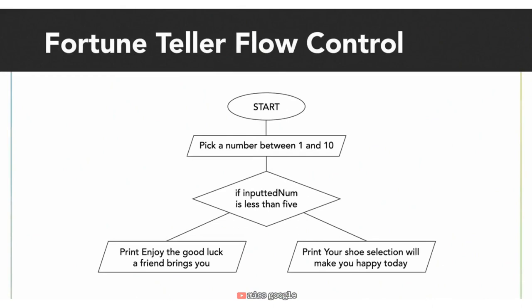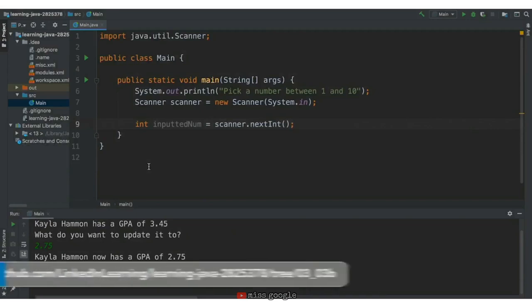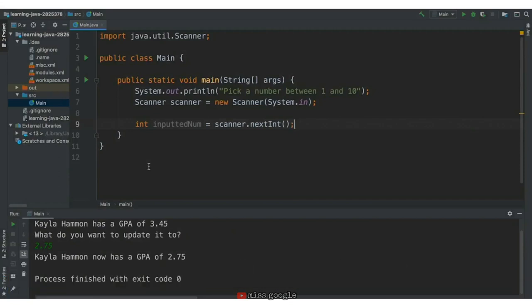There are 3 main parts to this program. First, we ask the user to pick a number between 1 and 10. Next, we output the user's fortune depending on which number is inputted. Let's implement this program. In the code, we already have a print statement that asks the user to pick a number between 1 and 10. We also have a scanner that reads in the next int a user inputs with the next int operation. We save the output in a variable called inputted num.